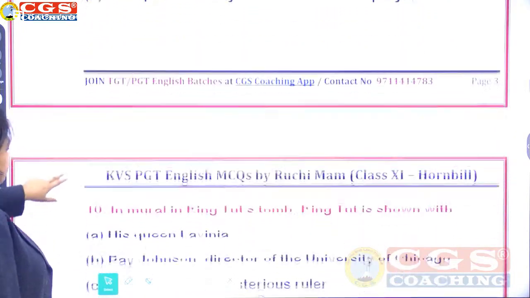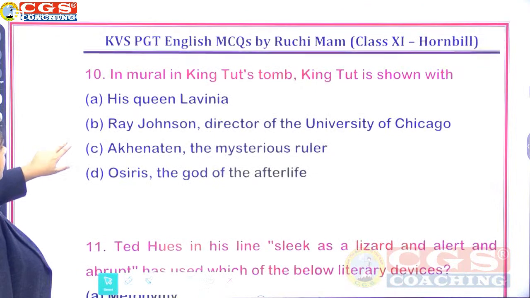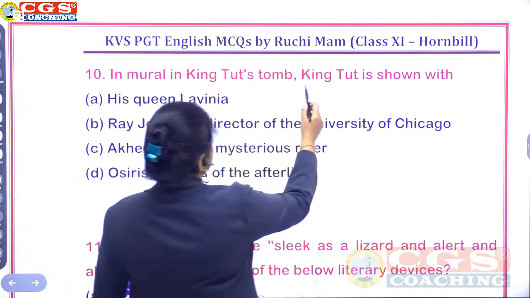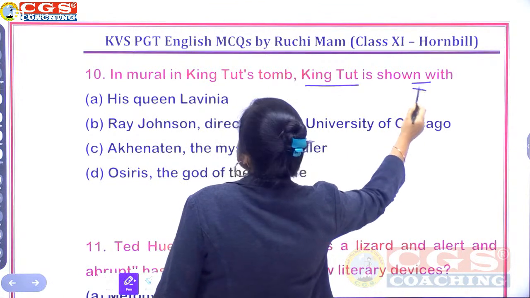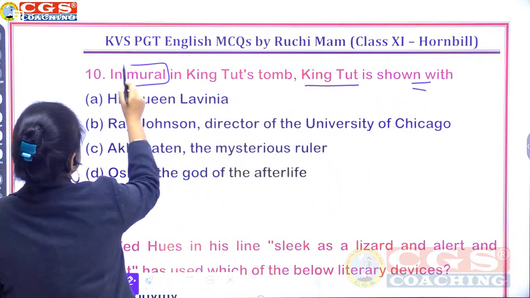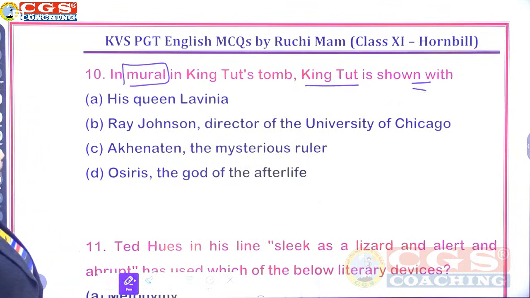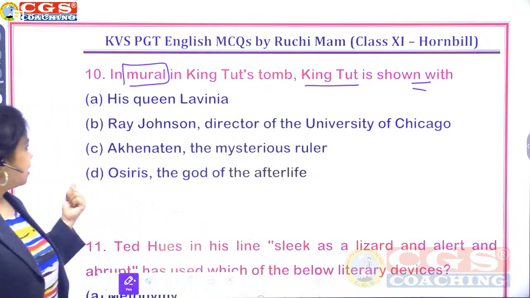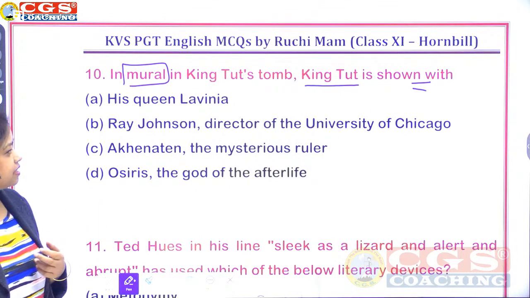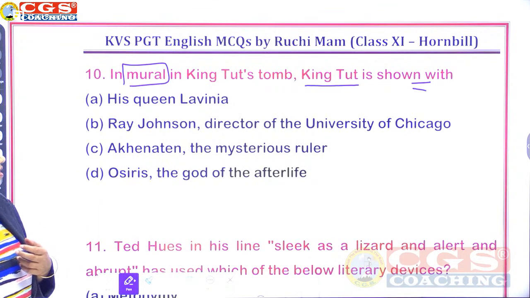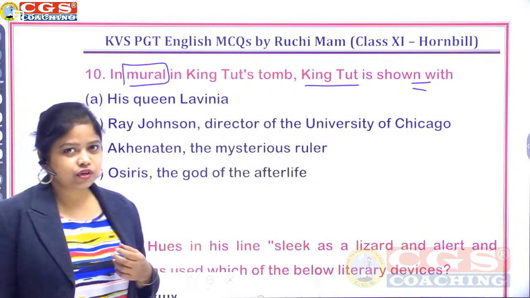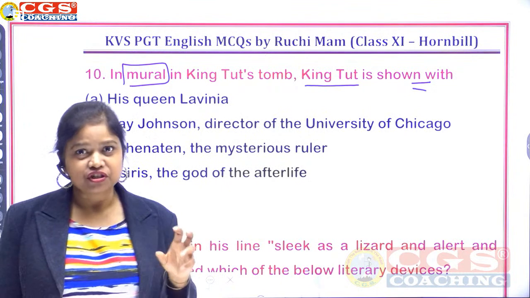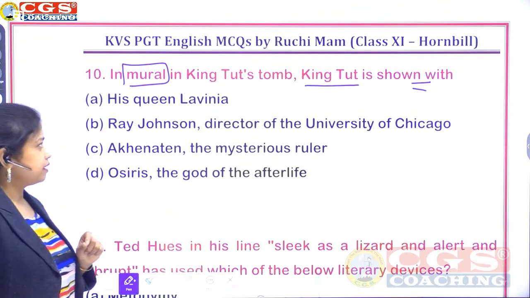Next question 10. In the mural in King Tut's tomb, King Tut is shown with... who else is there in this mural? His queen Lavinia, Ray Johnson, director of the University of Chicago, Akhenaten, the mysterious ruler, or Osiris, the god of the afterlife. So some other picture is also there along with our King Tut.